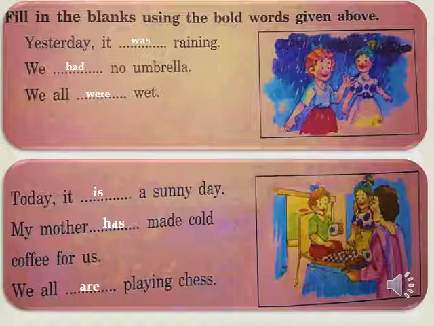Today it is a sunny day. We are talking about present time, so these are the helping verbs of present tense, and the first ones are the helping verbs of past tense. When the action happened at that time, we use was, had, were. And in the present time, we use is, has, and are.